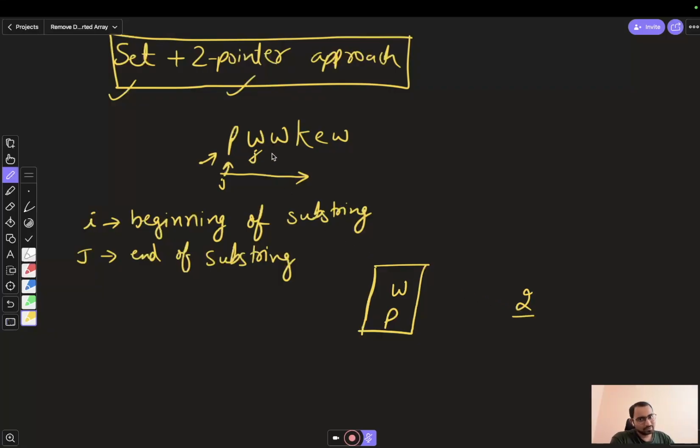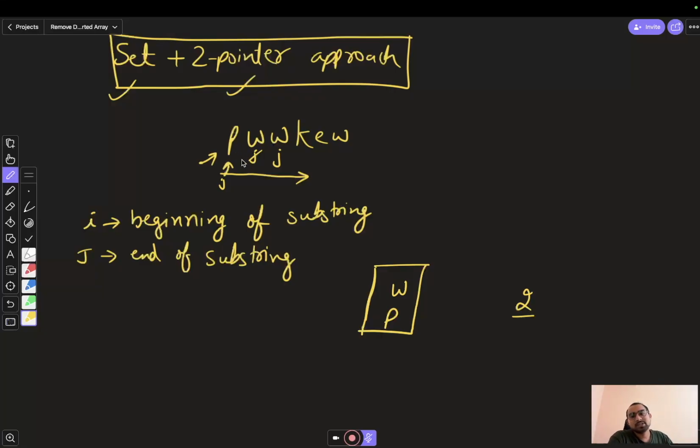Then again we will increase the value of j, and we will ask the set whether this is available or not. We'll see that now it is available. It means that this substring cannot increase further from here until we remove the last character which was present.